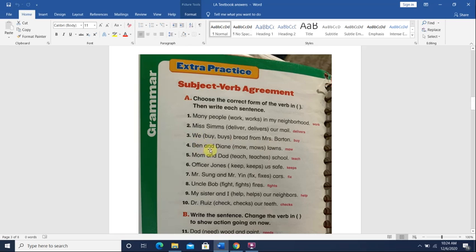Okay? Ben and Diane mow lawns. Ben and Diane, that's plural. So we choose the verb without the S. Number 5, Mom and Dad teach school.